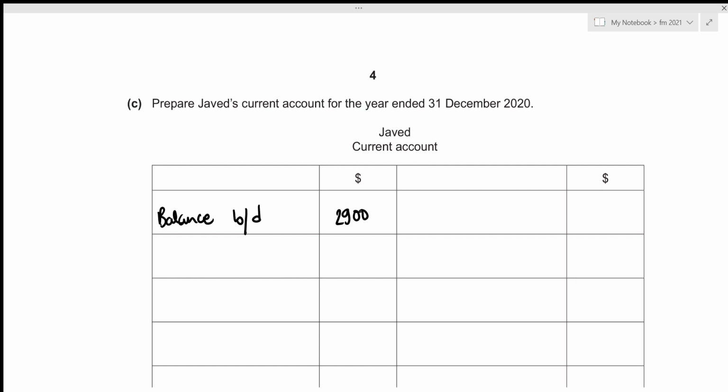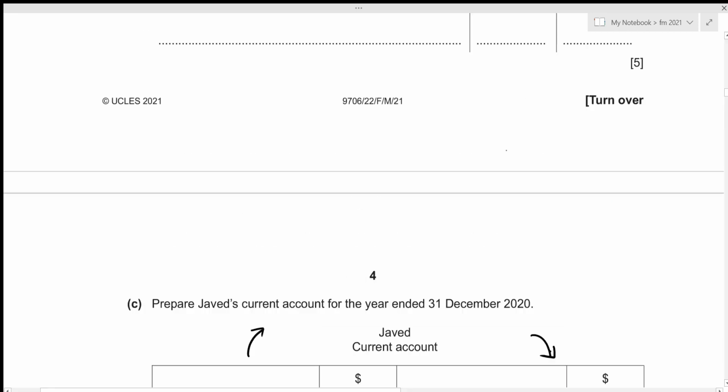And in case of a current account, whatever value the partnership owes towards Javed will be recorded on the credit side, and whatever value Javed owes towards the partnership, that will be recorded on the debit side. Okay. And we already figured out the interest on drawings as well as the interest on capital, so that would definitely be recorded in our current account. Let's have a look above.